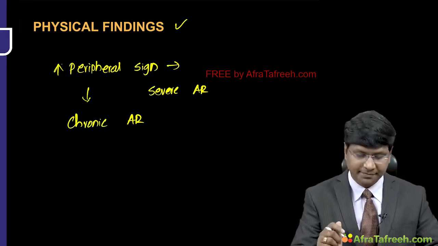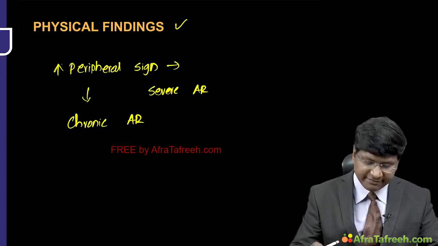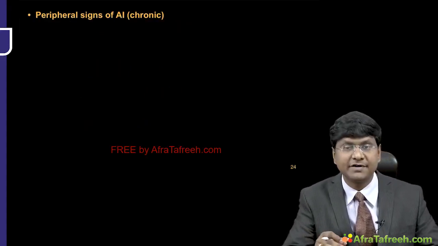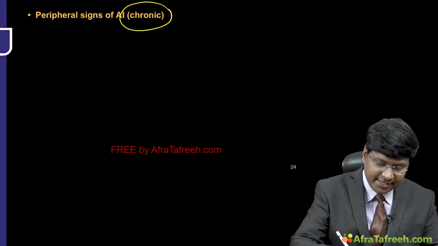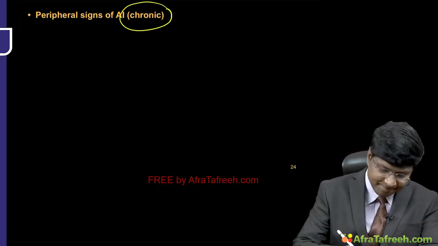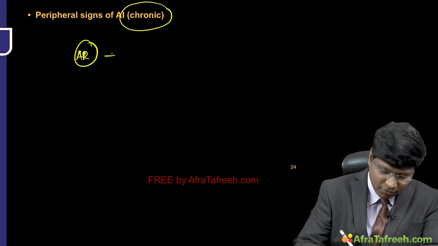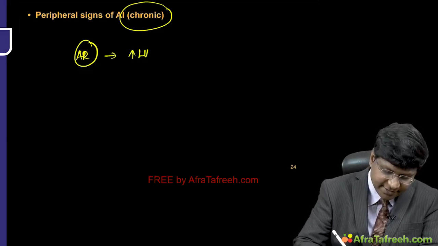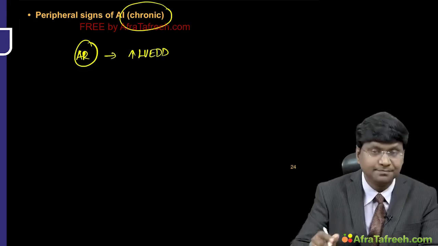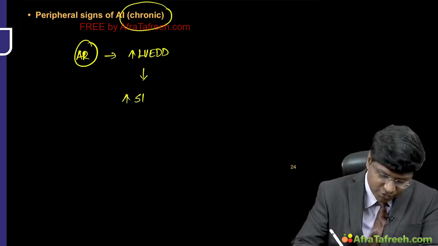Very important point. Now, what is the basic pathophysiology for the development of these peripheral signs in chronic AR, and why don't you have them in acute AR? Let me try to discuss. In aortic regurgitation, what is happening? There will be an increase in the LV end diastolic volume. And once there is an increase in your LV end diastolic volume, what will happen to the stroke volume?